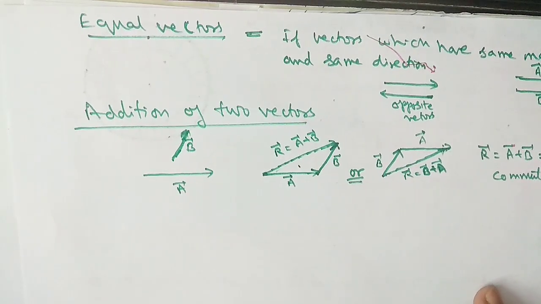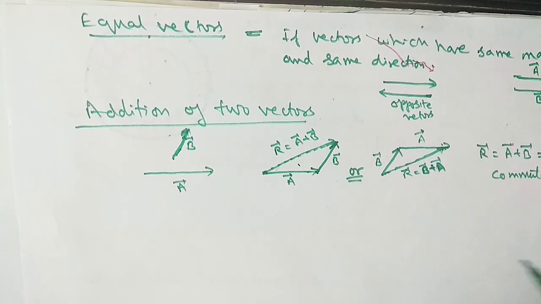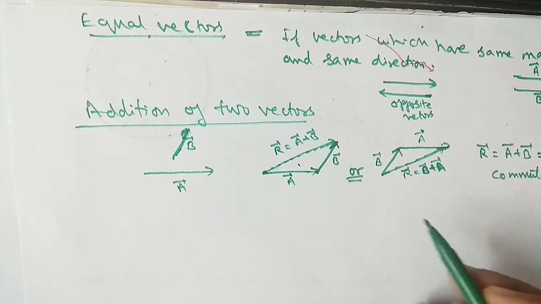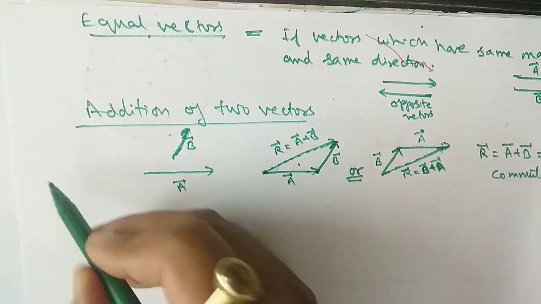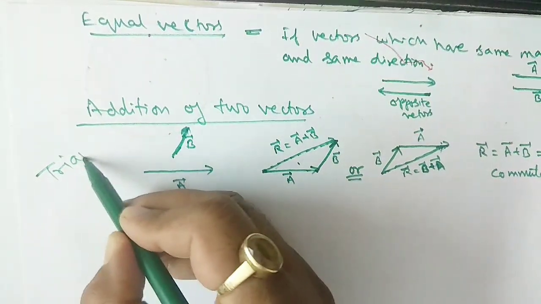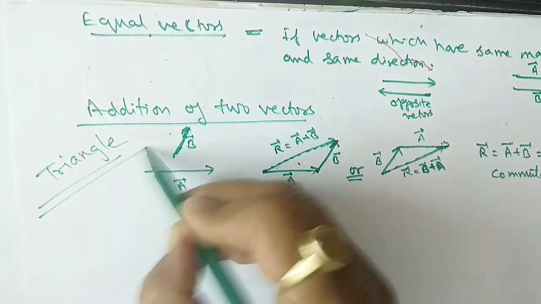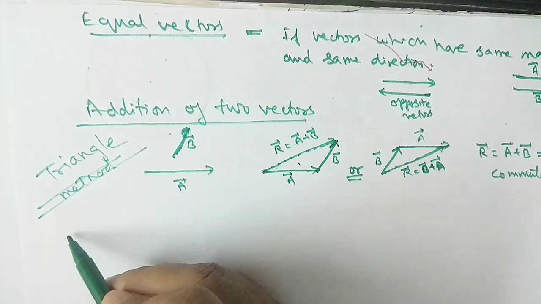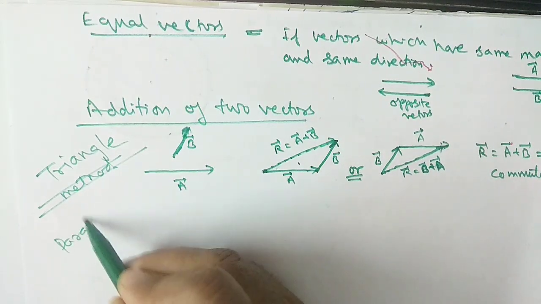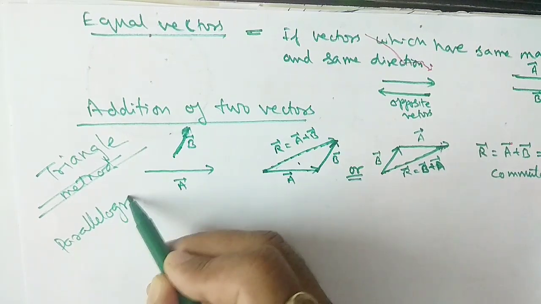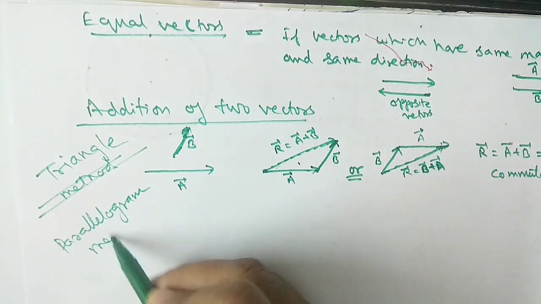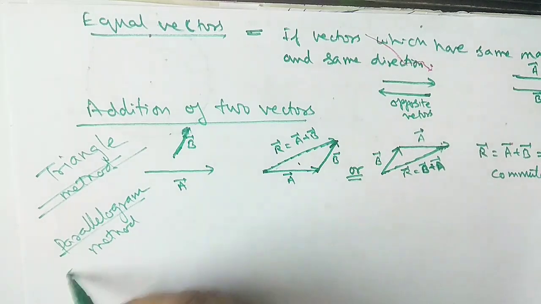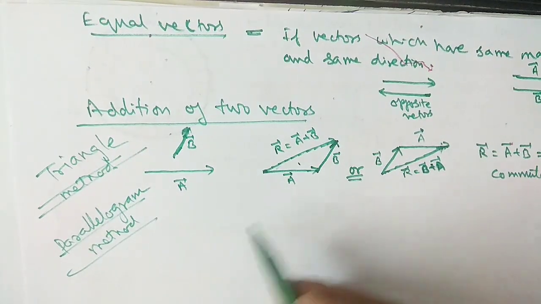Another method to add two vectors is the parallelogram method. The first one was the triangle method. Now the second method is the parallelogram method. See what the parallelogram method is.